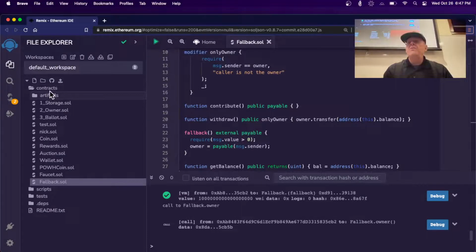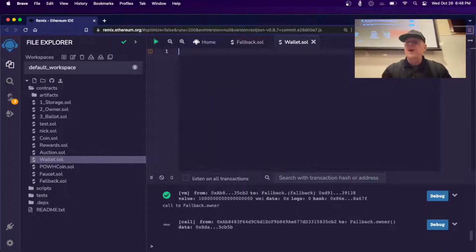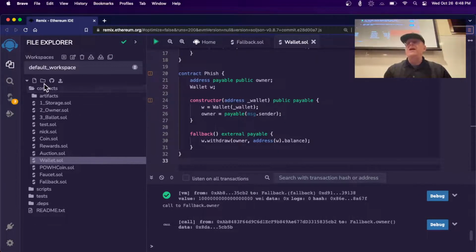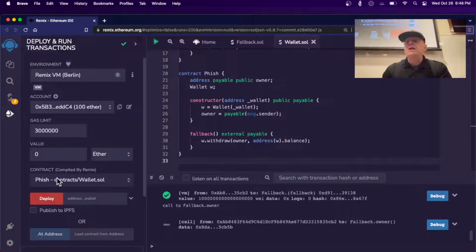So I can go here, and Wallet, which is here. I'm just going to delete the old code and put it in fresh in case I'd modified it. All right, and then compile it. And again, just warnings, but no errors. It would turn red if there were errors. So I can deploy it. And I've got Fish and Wallet.